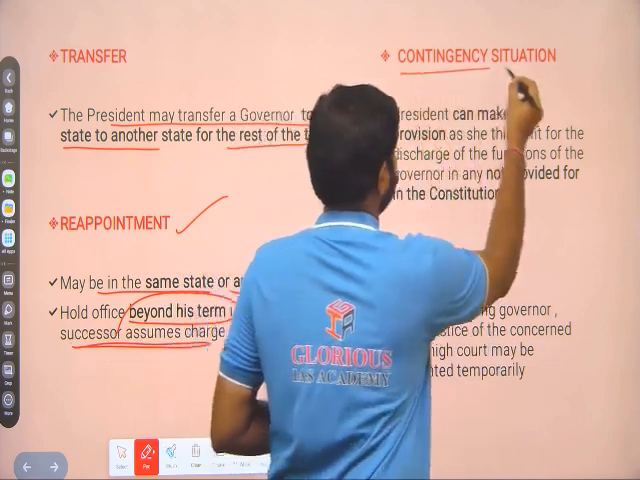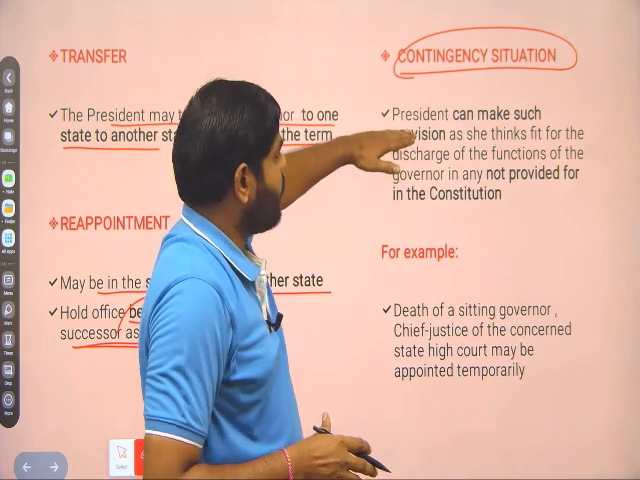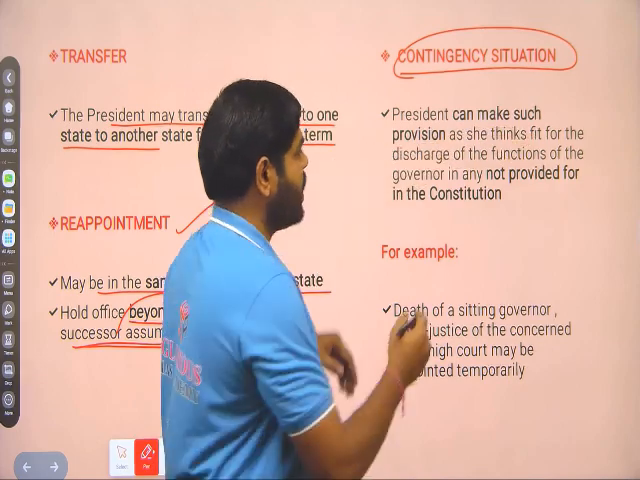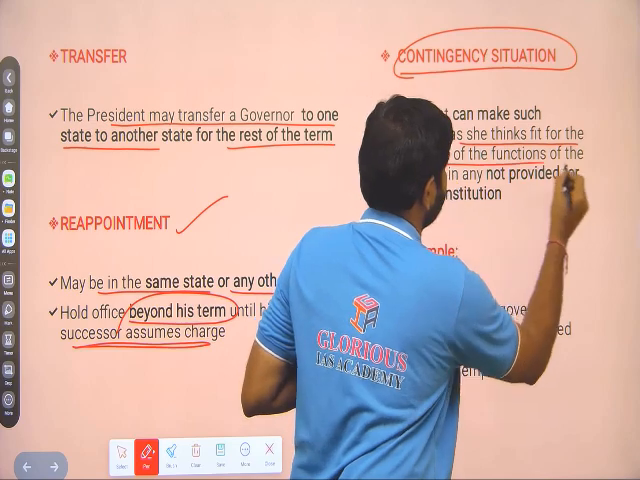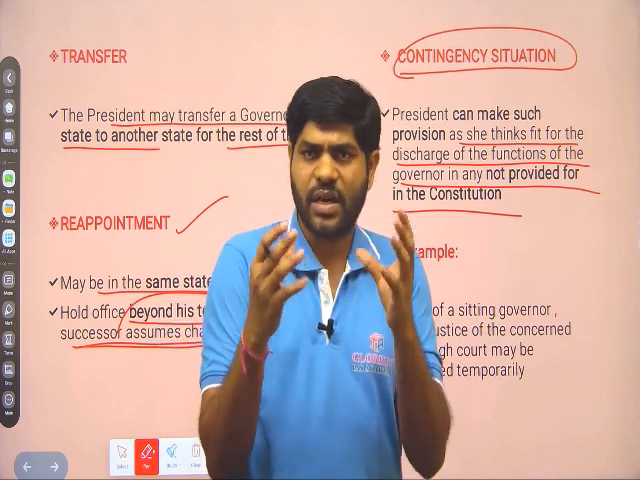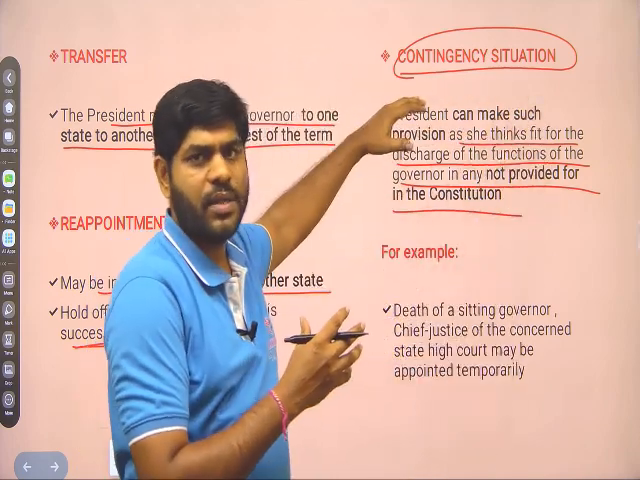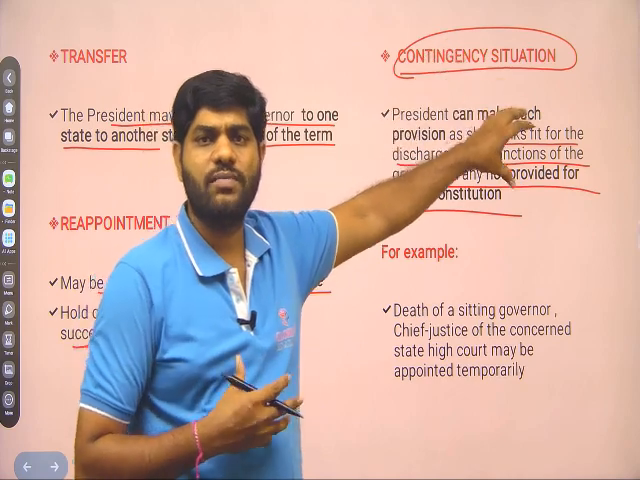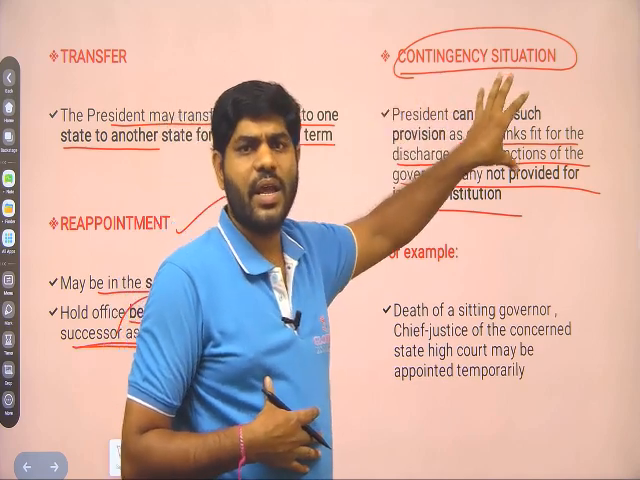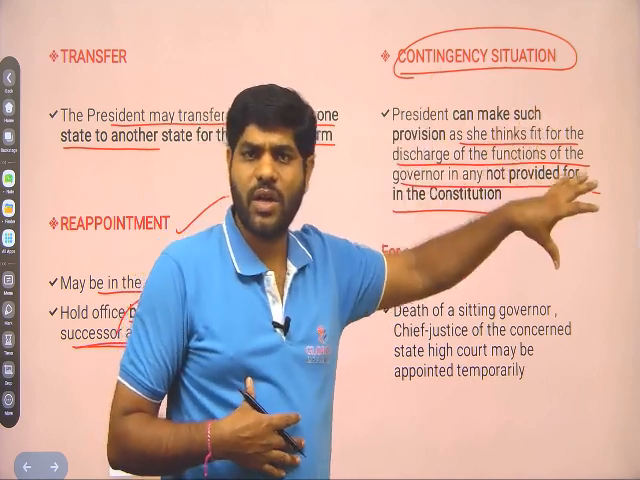Next one, the contingency situation. What do you mean by the contingency situation? In certain situations, the President can make such provision as she thinks fit for the discharge of the functions of the governor, which is not provided under the Constitution. Any provision not mentioned in the Constitution can be made directly by the President of India for the discharge of the governor's functions. In other words, the President can make any rules and regulations for the discharge of the governor's functions in any state, even though they are not mentioned in the Constitution.